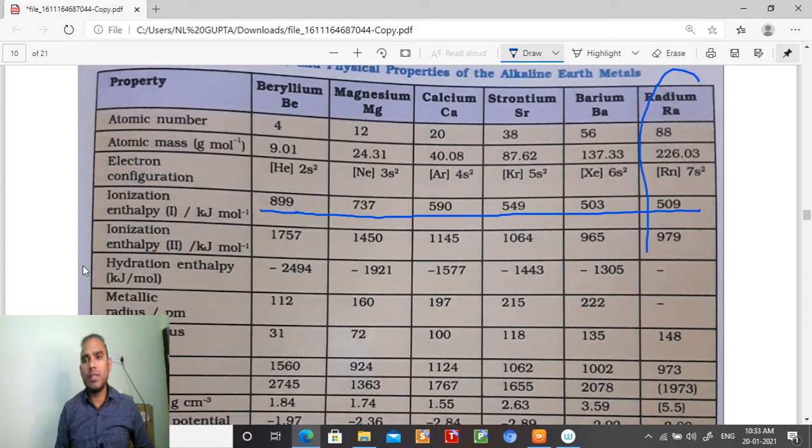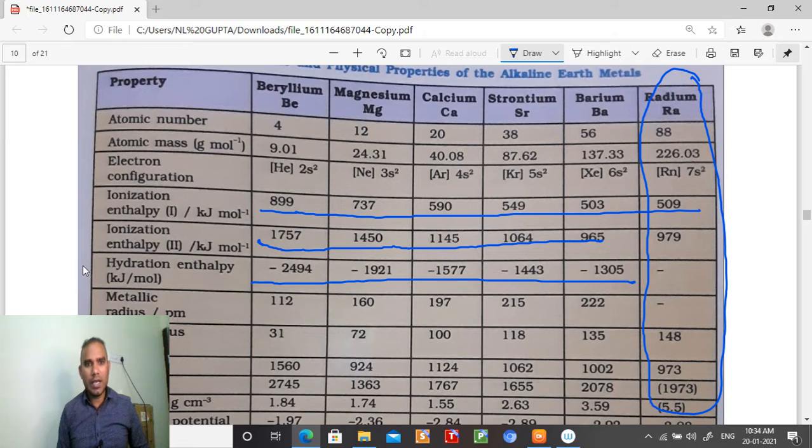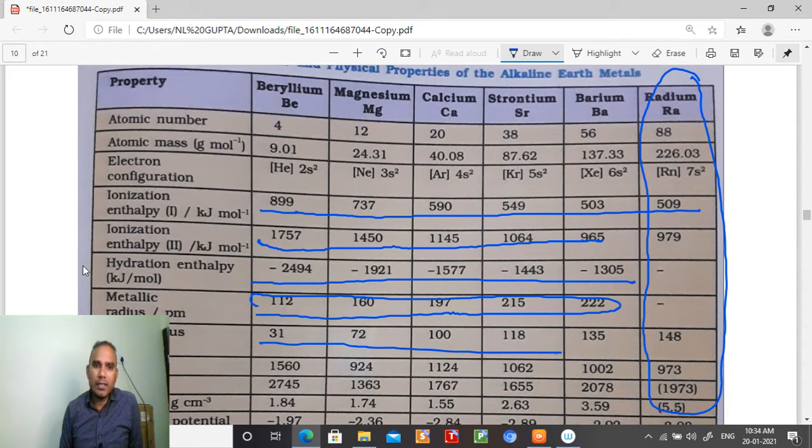Radium we don't have to describe, student, because it is a radioactive element. Up to barium we are going to study. Hydration enthalpy, the negative value, is also decreasing. Metallic radii are increasing because the number of shells is increasing. Ionic radii are also increasing, student.